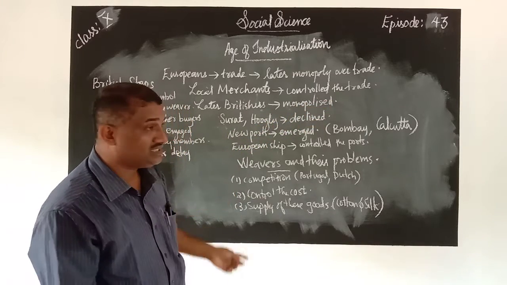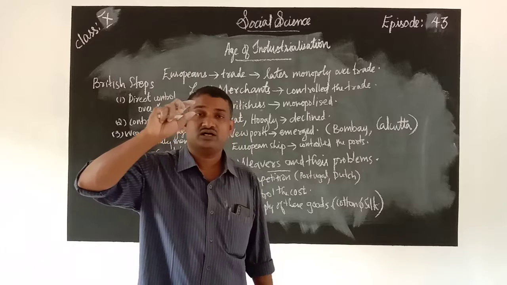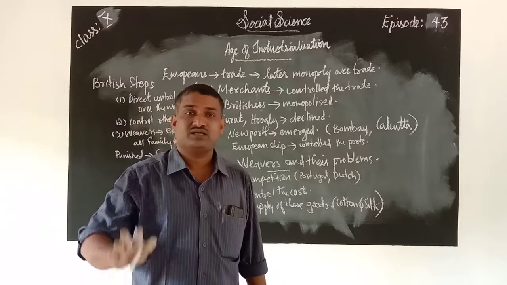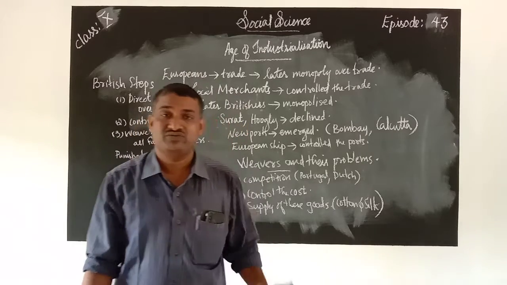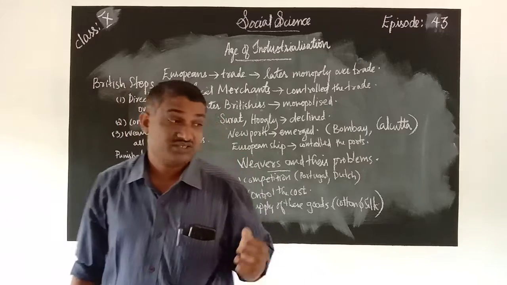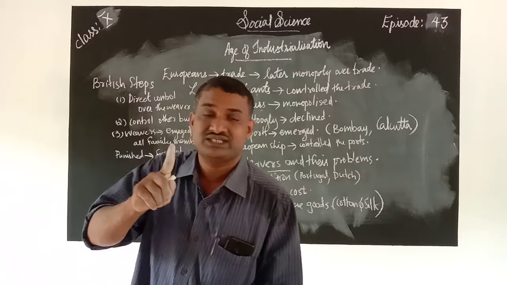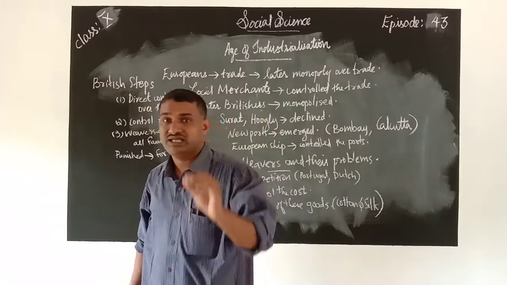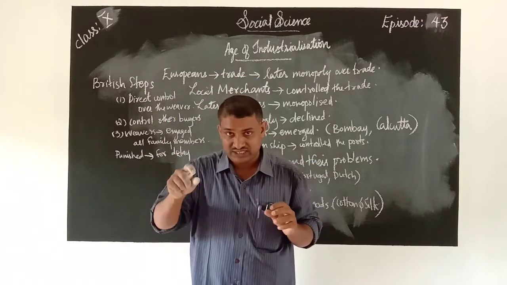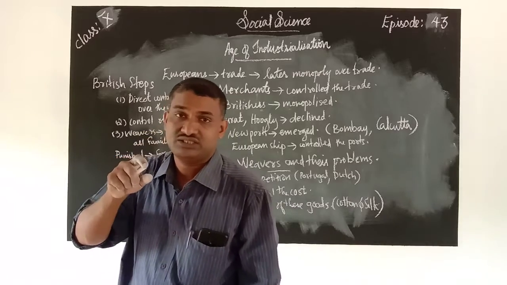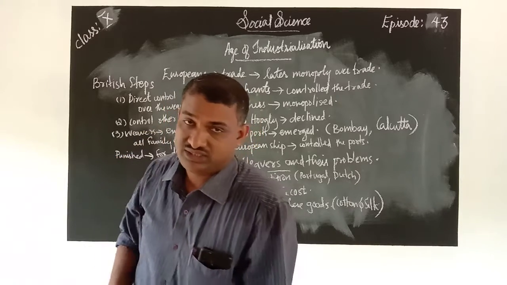Then you know that the Britishers considered certain problems in India. Their major problem was competition. Not only the Britishers, even the Portuguese and Dutch tied up relations with the Indian rulers, Indian kings.